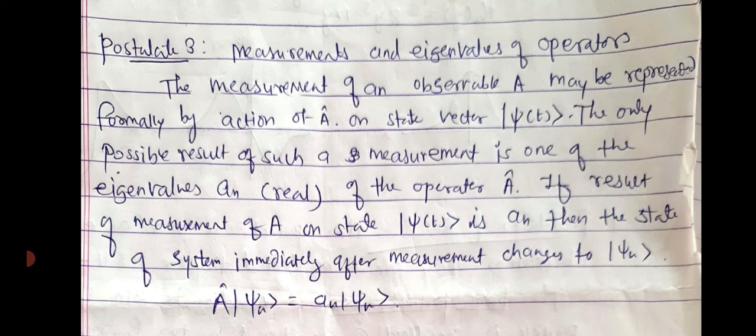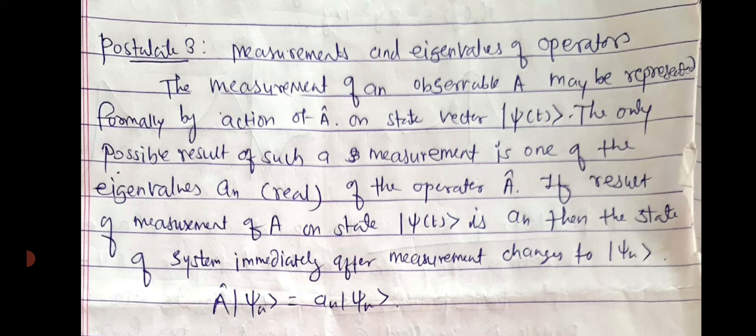Then the third postulate is measurements and eigenvalues of operators. The measurement of an observable A may be represented by the action of A on the state vector ket psi of t. The only possible result of such a measurement is one of the eigenvalues an of operator A, and those eigenvalues must be real. If the result of measurement of A on the state is an, then the state of the system immediately after measurement changes to psi n.